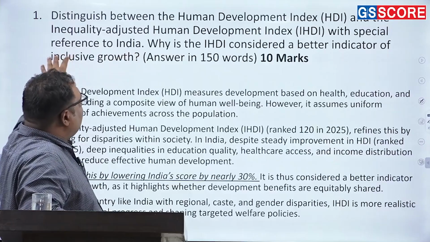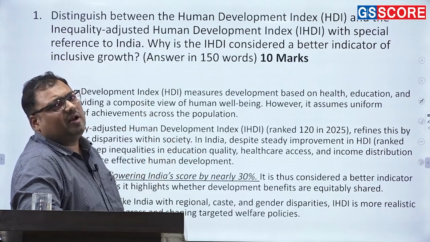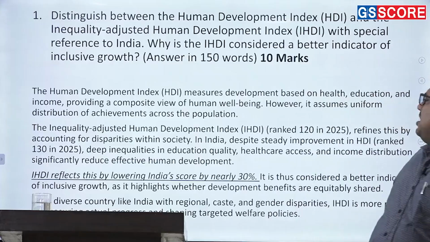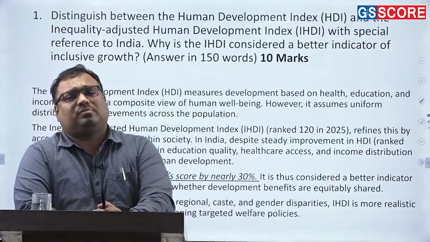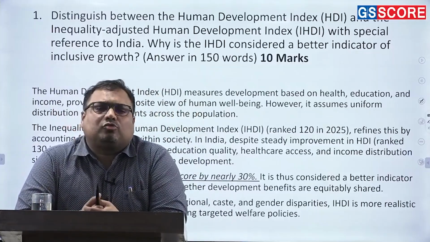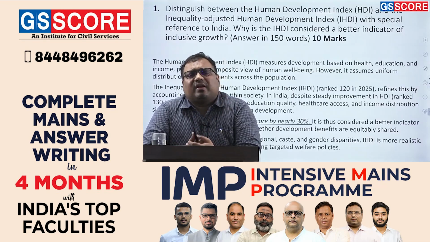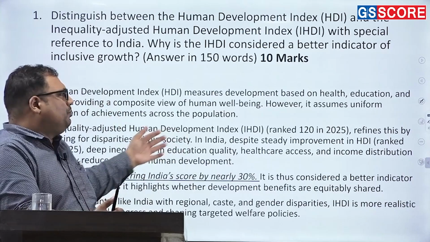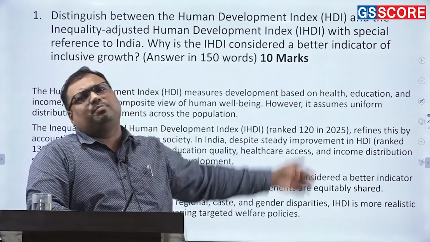Now, when we talk with reference to India, you have to talk about India's score and how it is affected when we adjust for inequality. India's rank is 130 as per the Human Development Index, and it is 120 when we look at it from the inequality adjusted Human Development Index. But still, India's score is so badly affected that we have to see there is a significant impact of inequality. Our ranking might improve because many of the countries in the middle of the table are affected even worse. So that's why our rank is improving, but that doesn't mean that India is doing something good regarding inequality.